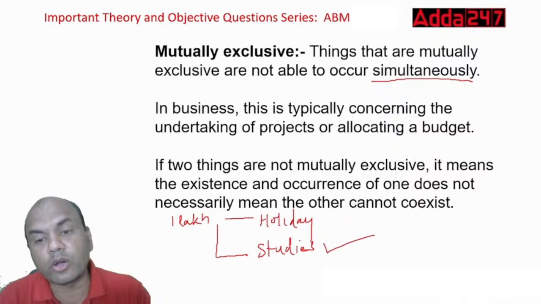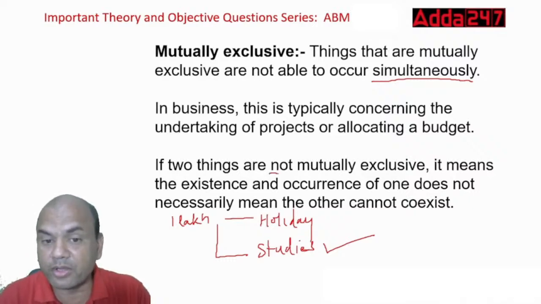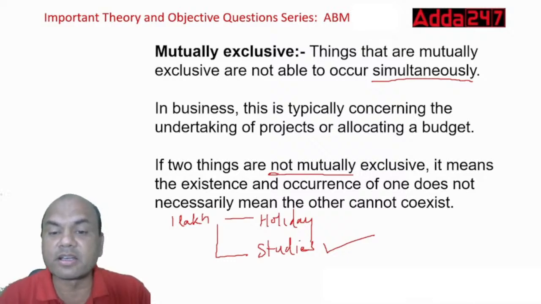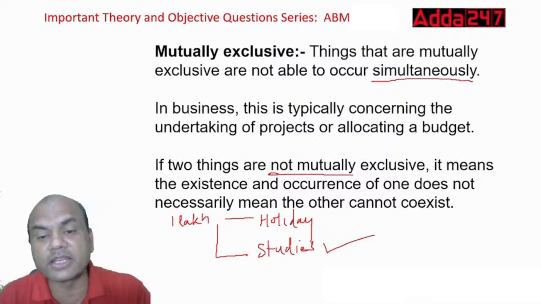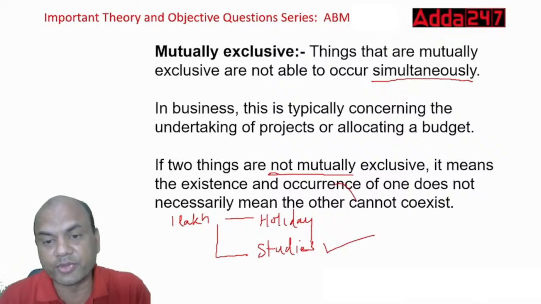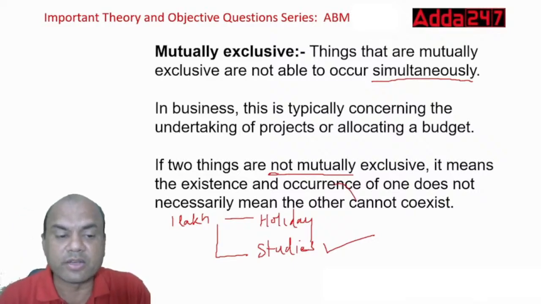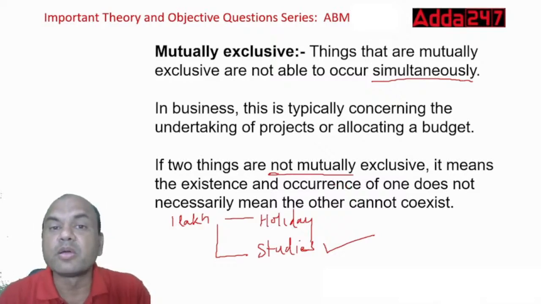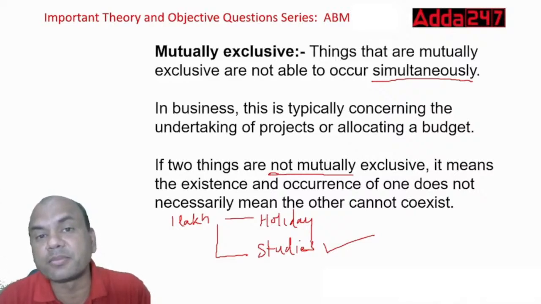If two things are not mutually exclusive, they can occur simultaneously. It means the existence and occurrence of one does not necessarily mean the other cannot exist. What do I mean by this? Whenever I say something is mutually exclusive, both things can't occur at the same time.